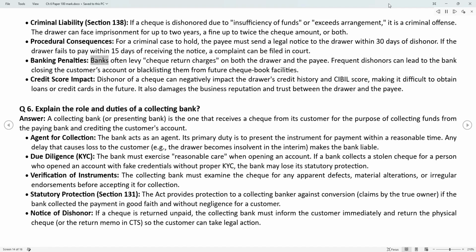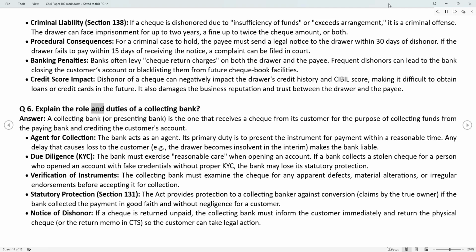Banking penalties. Banks often levy check return charges on both the drawer and the payee. Frequent dishonors can lead to the bank closing the customer's account or blacklisting them from future checkbook facilities. Credit score impact. Dishonor of a check can negatively impact the drawer's credit history and CIBIL score, making it difficult to obtain loans or credit cards in the future. It also damages the business reputation and trust between the drawer and the payee.